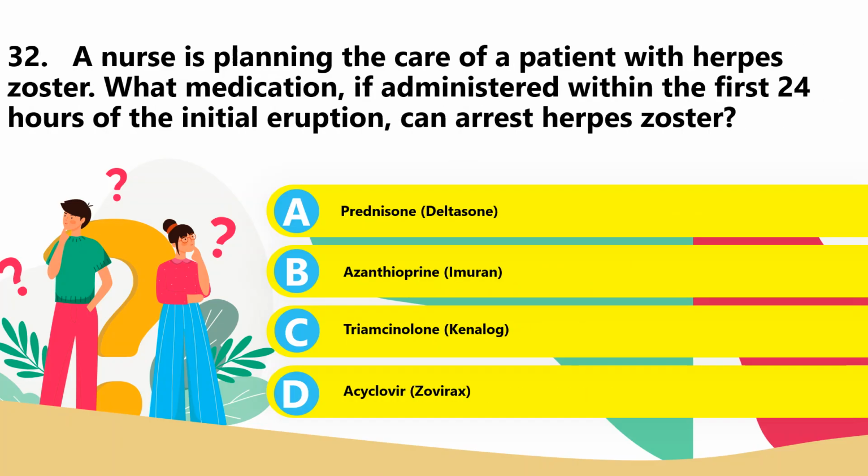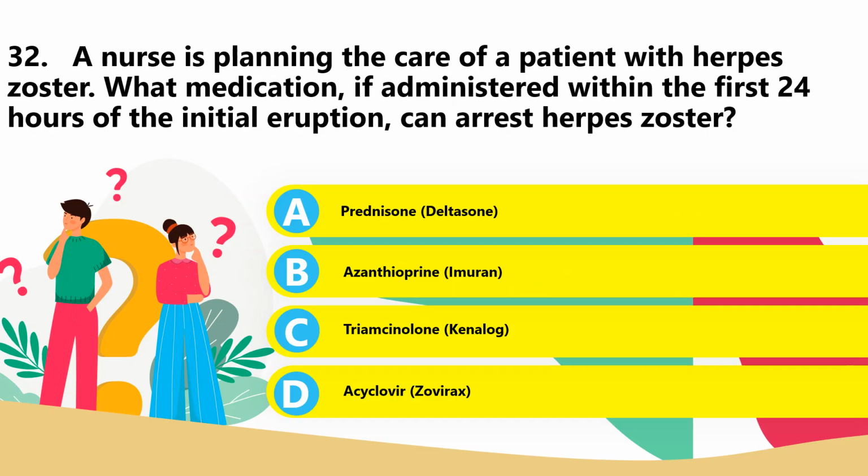32. A nurse is planning the care of a patient with herpes zoster. What medication, if administered within 24 hours of initial eruption, can arrest herpes zoster? A. Prednisone, B. Azathioprine, C. Triamcinolone, or D. Acyclovir. Of course, acyclovir, if started early, is significantly effective in reducing the pain and halting the progression